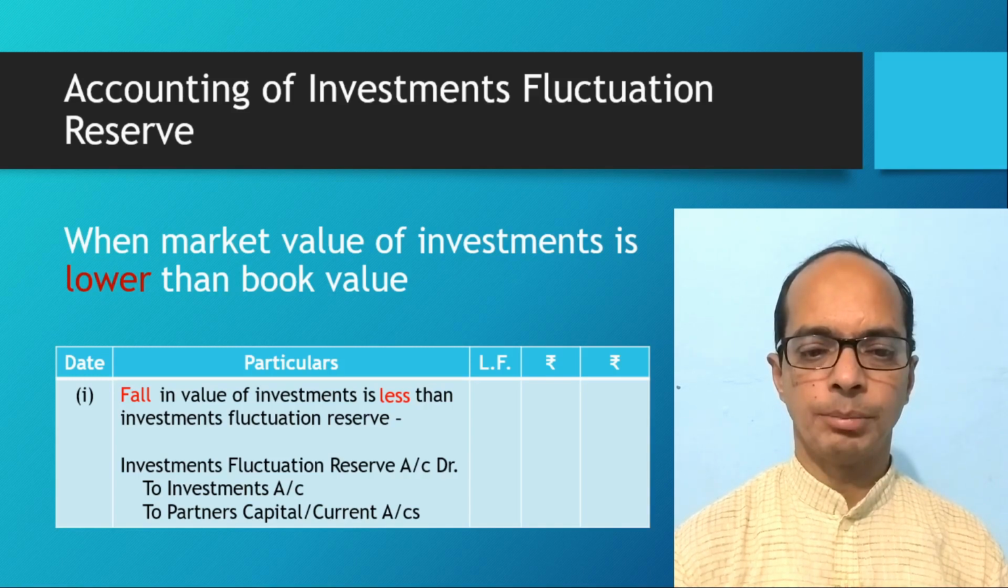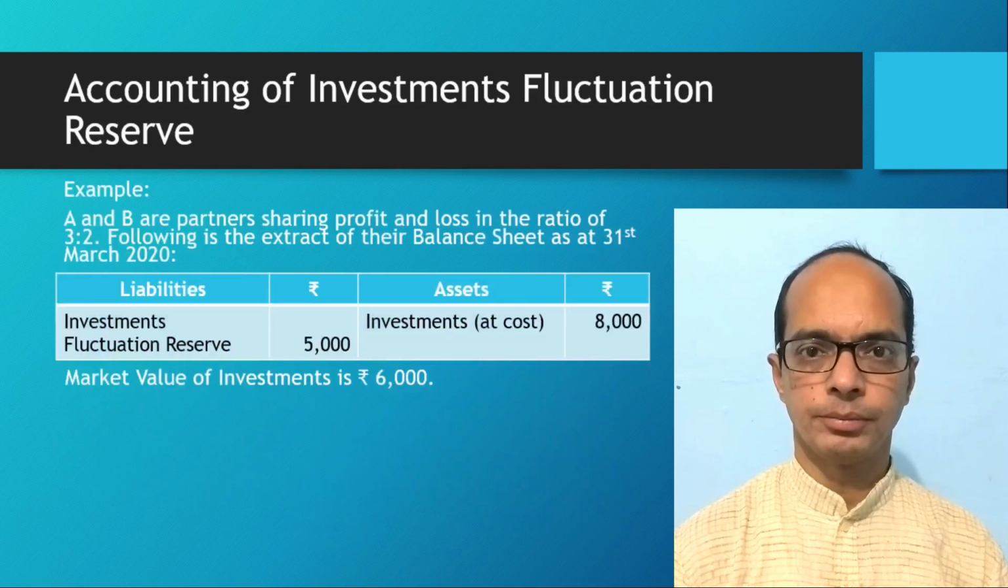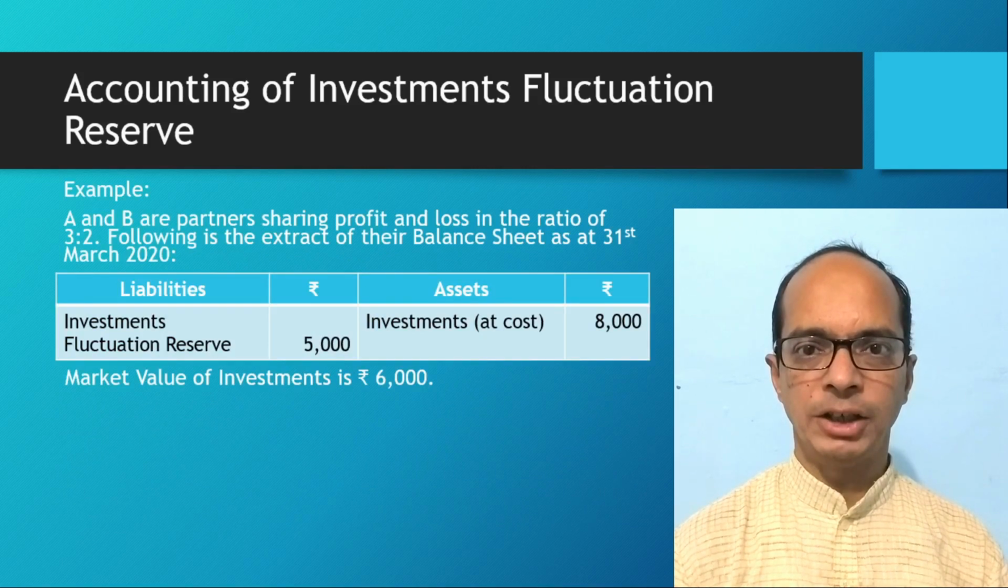We may take one example for clear understanding. A and B are partners. They are sharing profit in the ratio of 3:2. In the balance sheet, at the liability side, investment fluctuation reserve is given rupees 5,000, and at the asset side, value of investment is rupees 8,000. And market value of investment is given rupees 6,000.